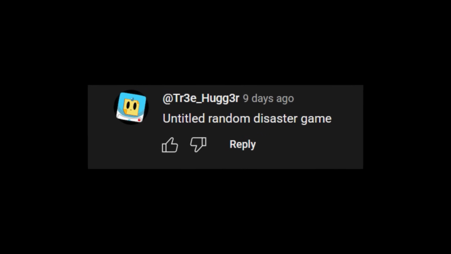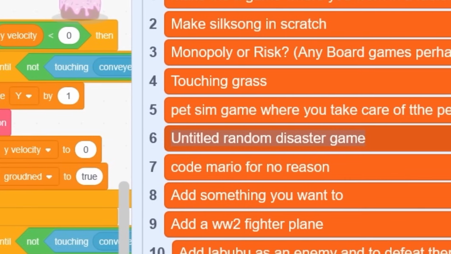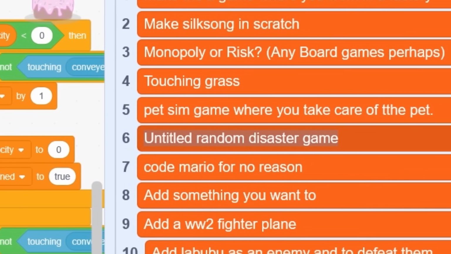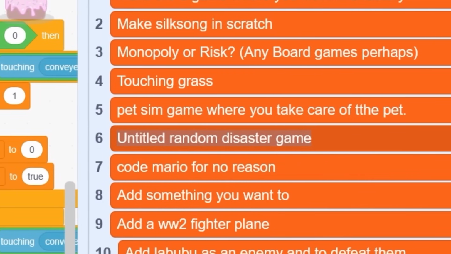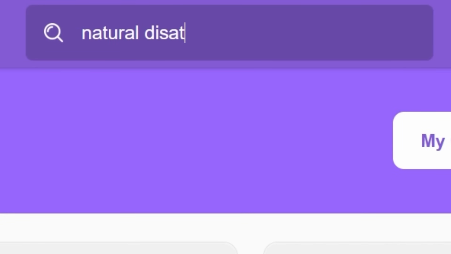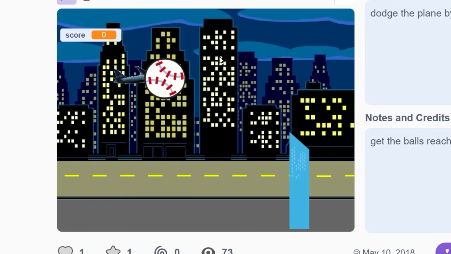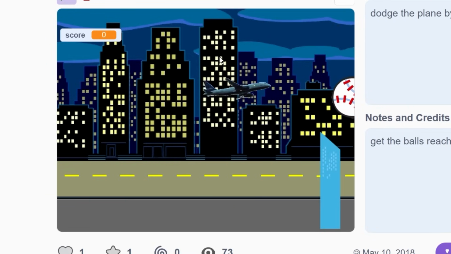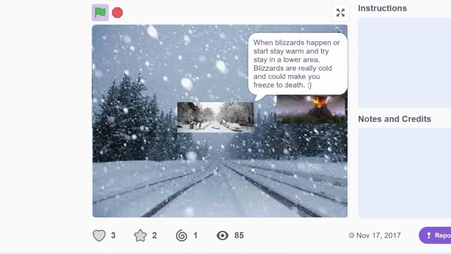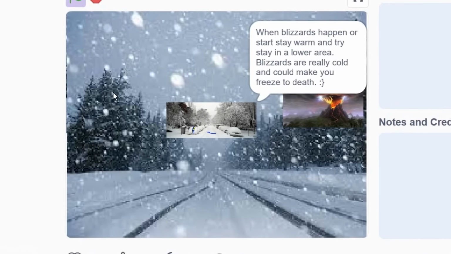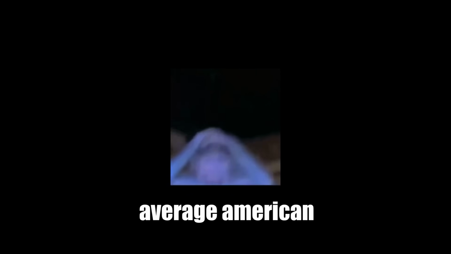So what I'm thinking is that when you roll the dice and it lands on a number, there will be a natural disaster. But first, what is a natural disaster? What is this? Oh, hell no, man. What the? Anyways, I found this cool project that told me all of the natural disasters because I'm not gonna lie, they didn't teach me that in school.